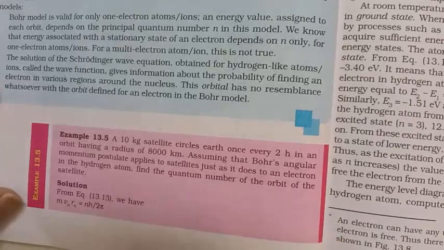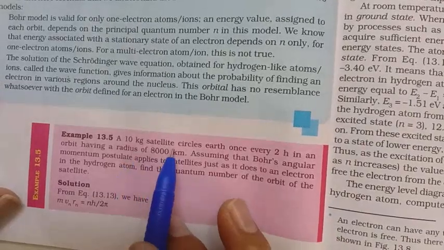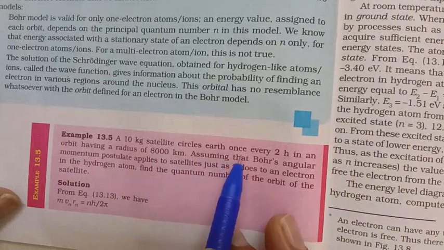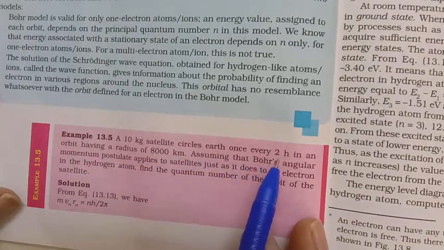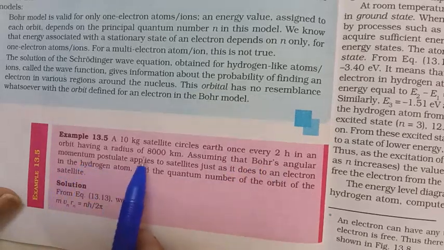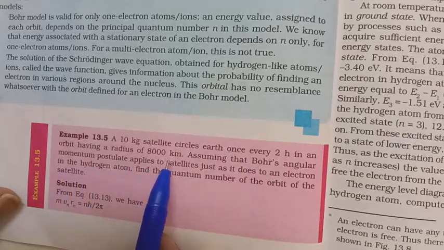Example 13.5. A 10 kg satellite circles Earth once every 2 hours in an orbit having a radius of 8,000 km.